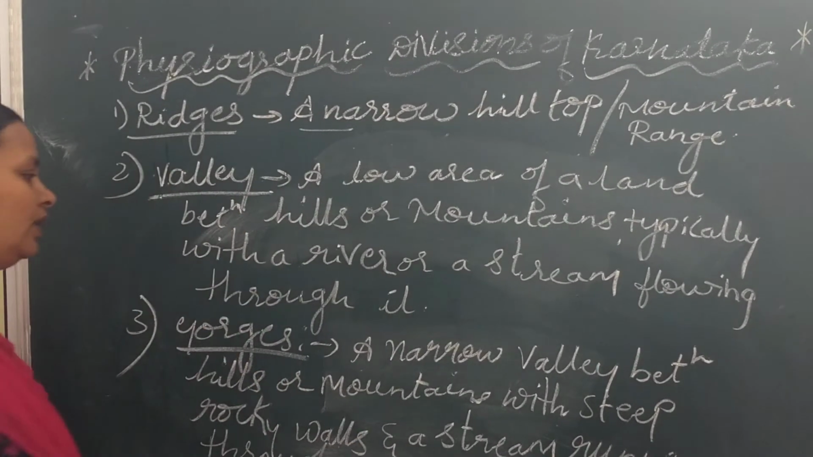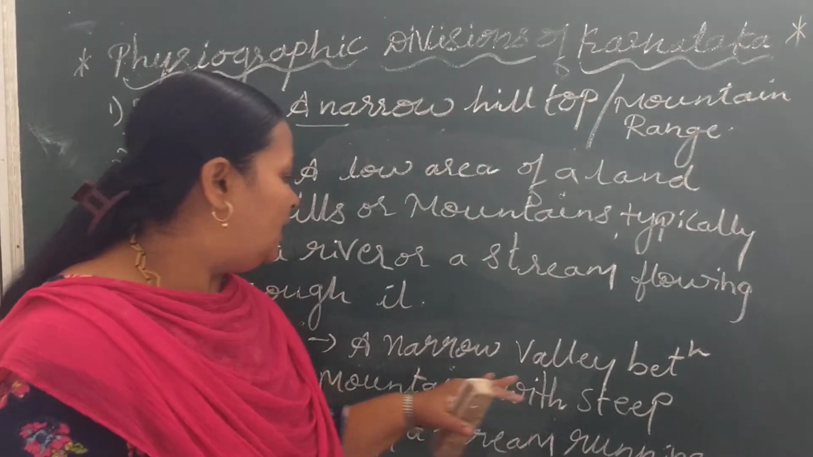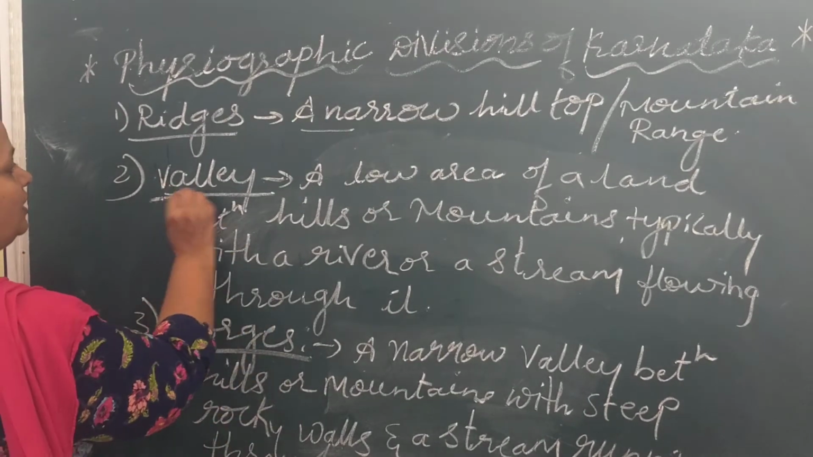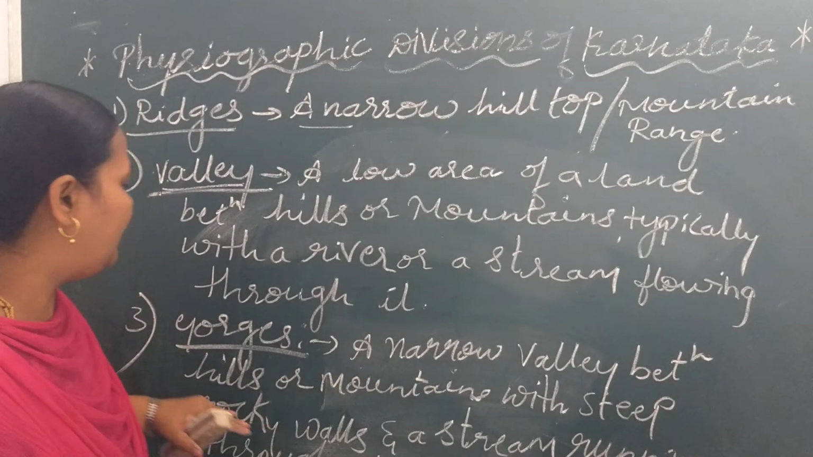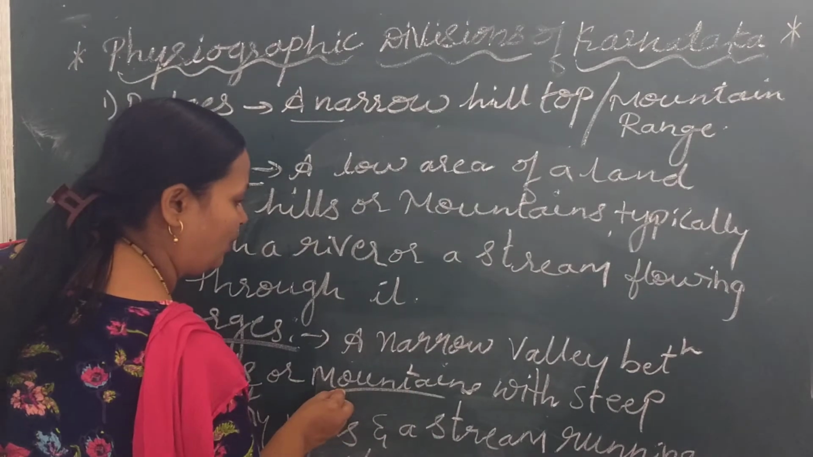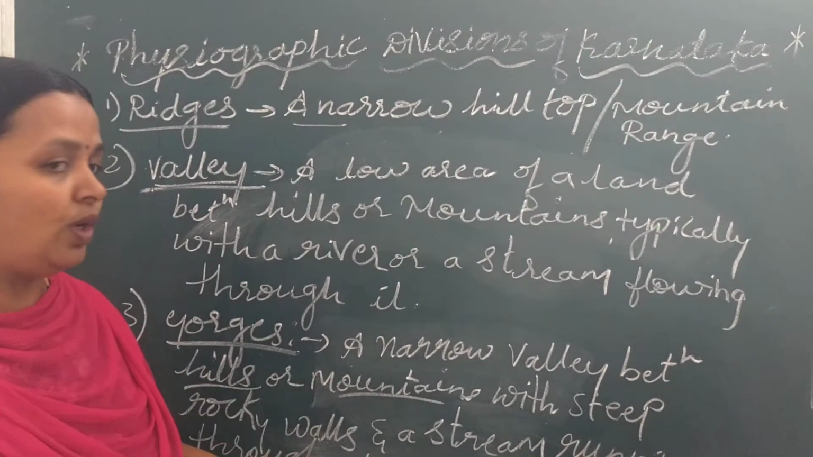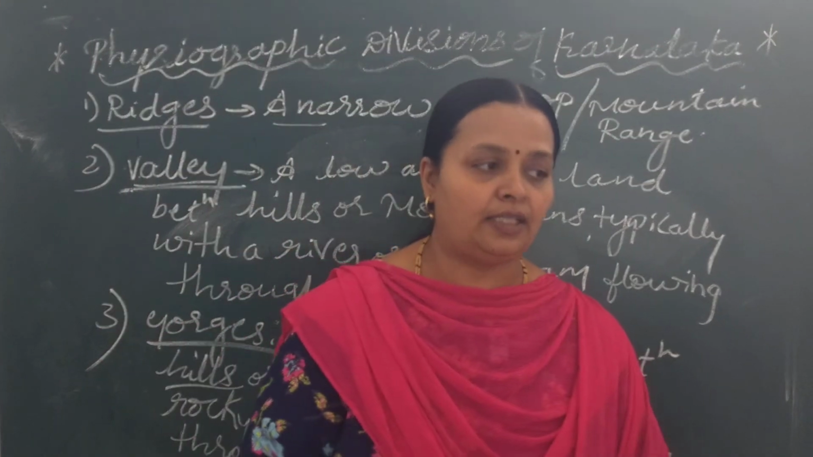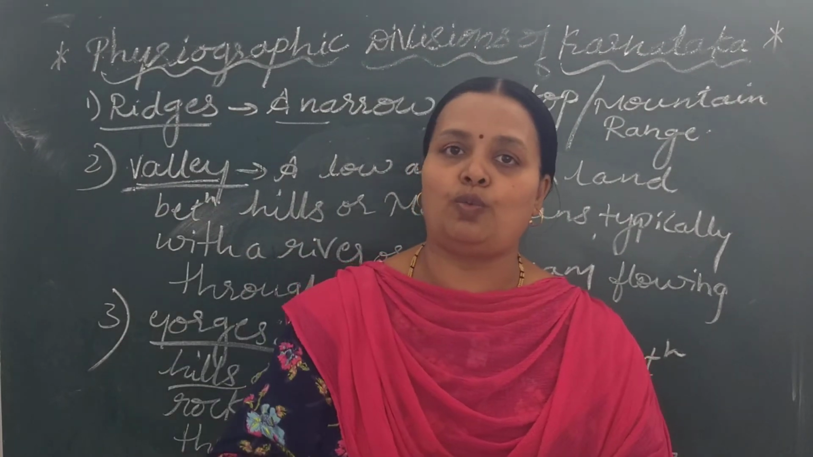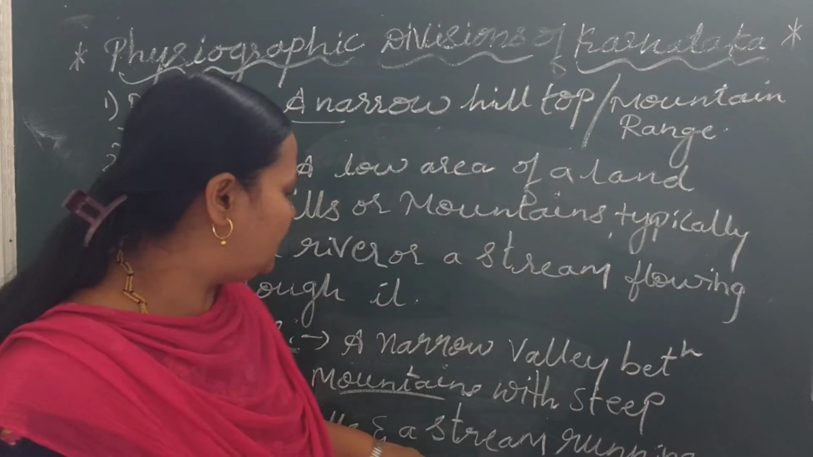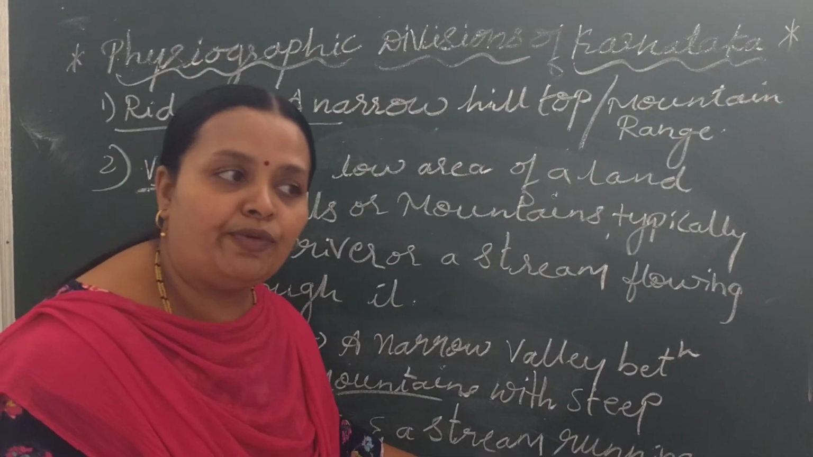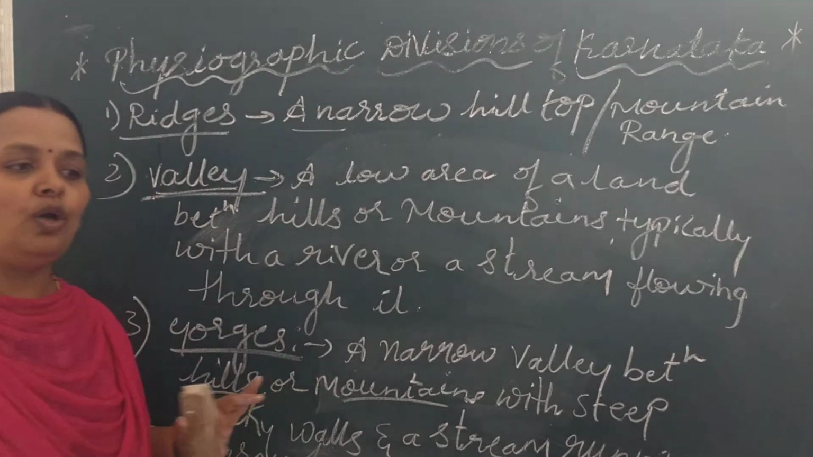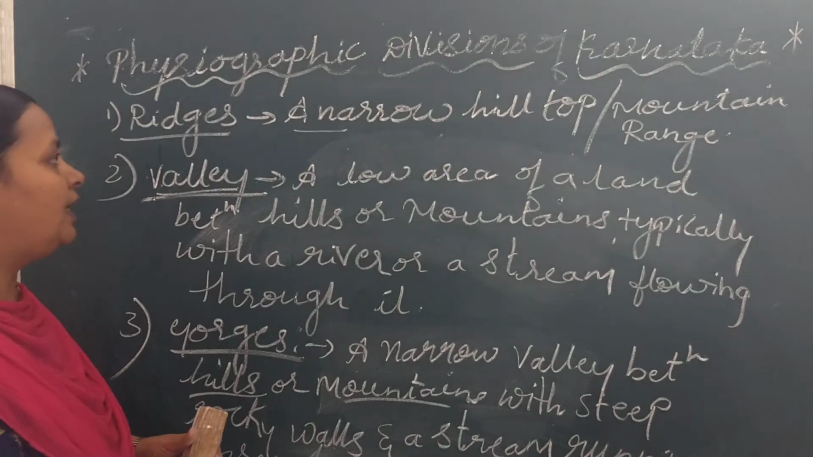So what is a gorge? A gorge is a narrow valley between the hills or mountains with steep rocky walls. We have already studied what a valley is. On both sides there are steep, deep rock walls, and in between, a stream of water runs through it. That is called a gorge.